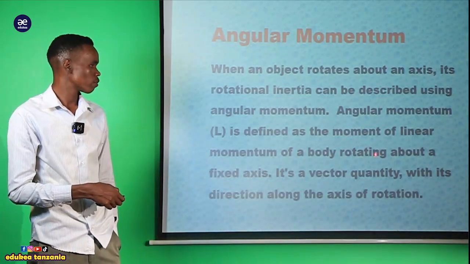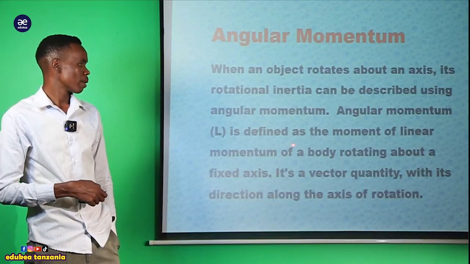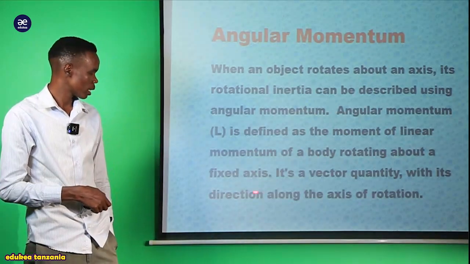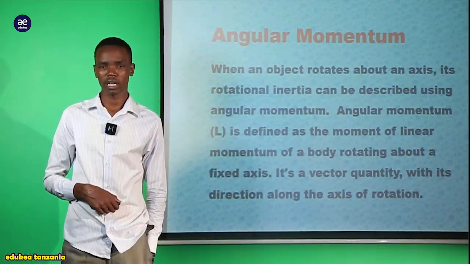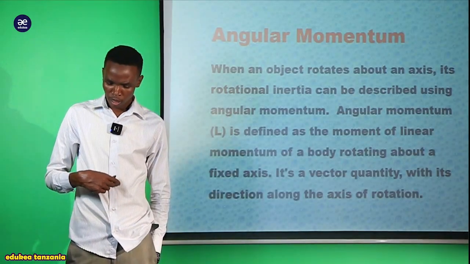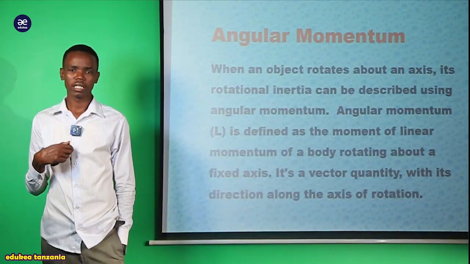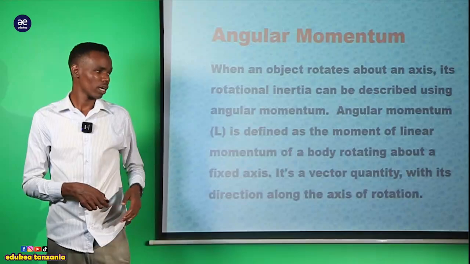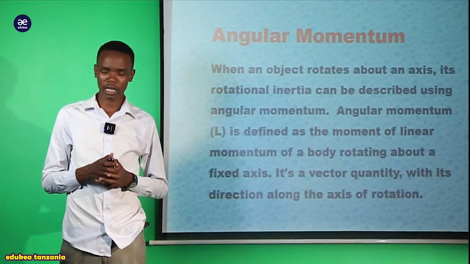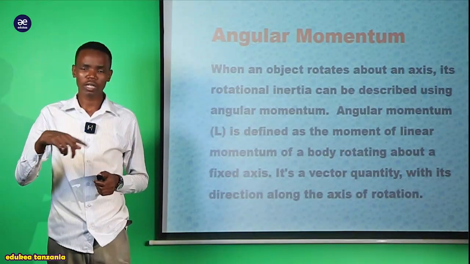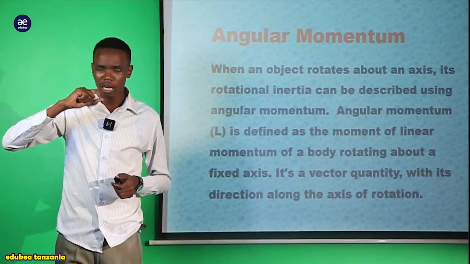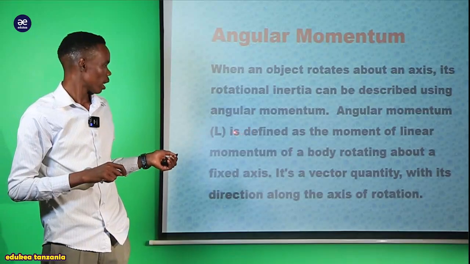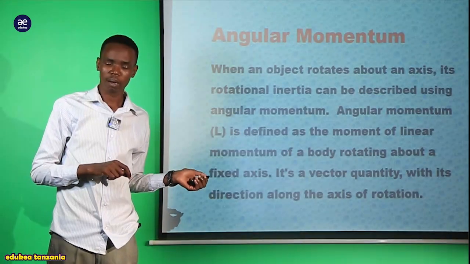And sometimes we define angular momentum by saying that this is the moment of linear momentum of a body rotating about a fixed axis. The moment of the linear momentum when the body is rotating on its axis, we call it angular momentum.